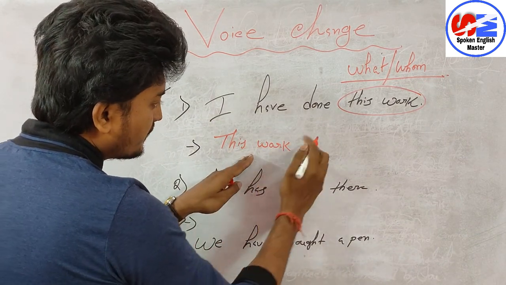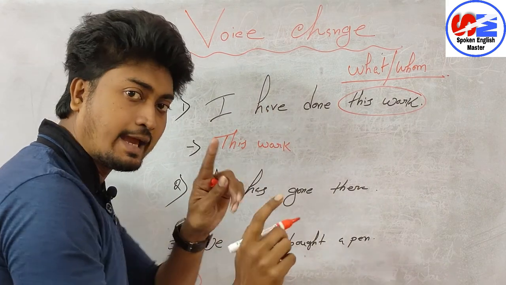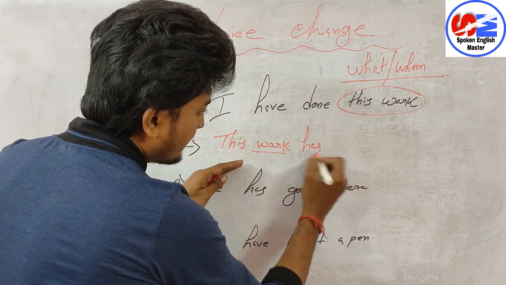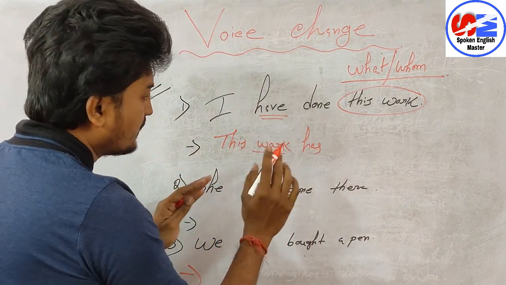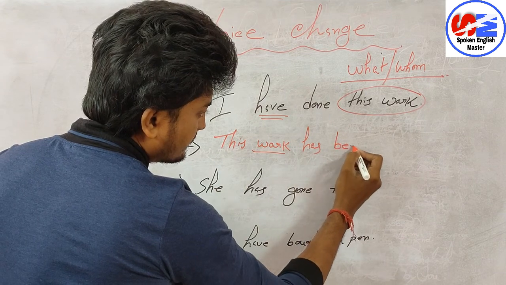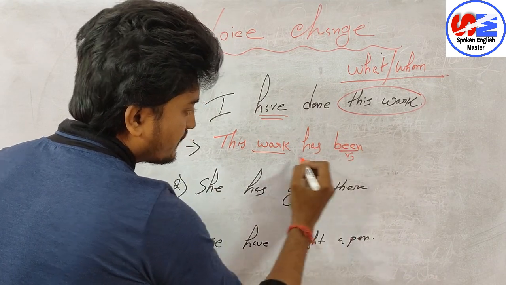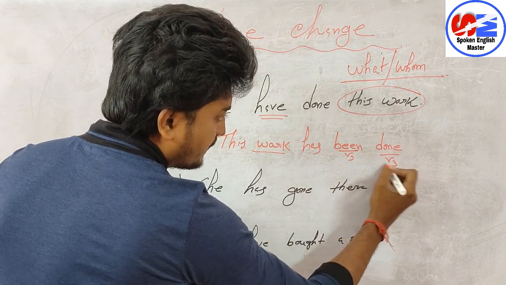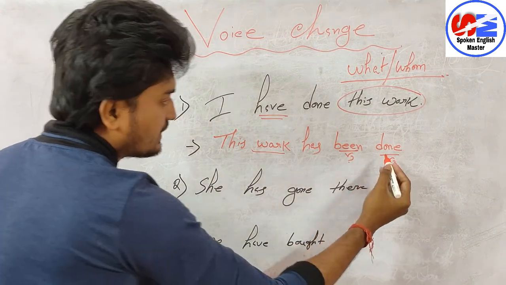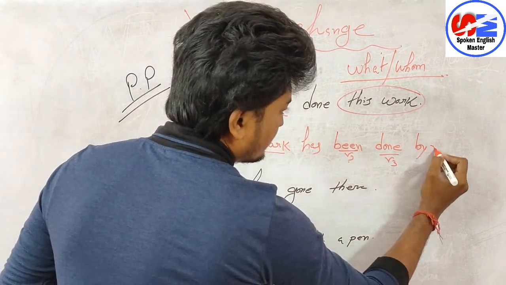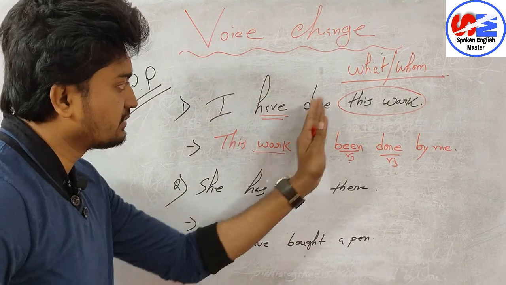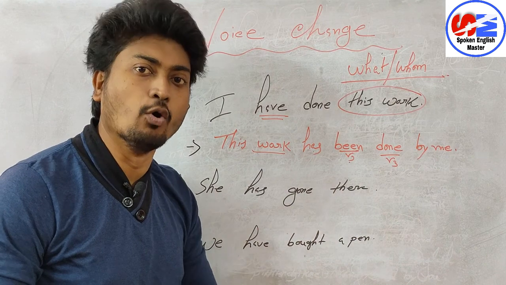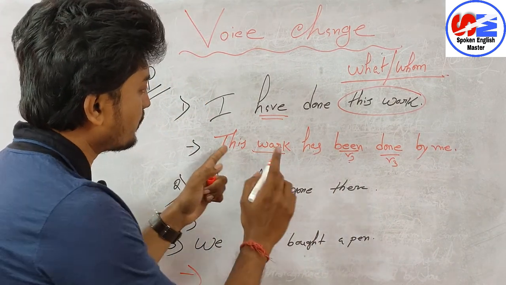Now for present perfect tense, what should we use? Have or has. This work is third person singular, so we will use has. This work has been. After has we always use V3. This work has been done. This is the main verb, V3. Auxiliary verb, main verb. This work has been done by me. I have done this work, मैं ये काम कर चुका हूँ. This work has been done by me, मेरे द्वारा ये काम हो चुका है. ठीक है? तो देखिए यहाँ पे प्रॉब्लम कहाँ होता है?